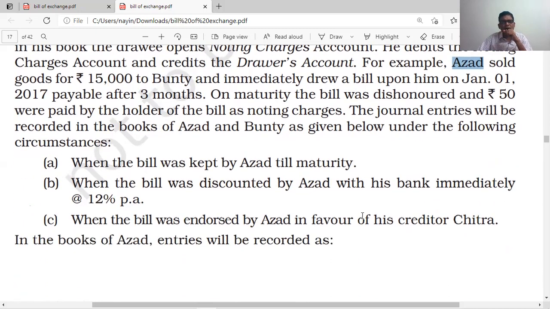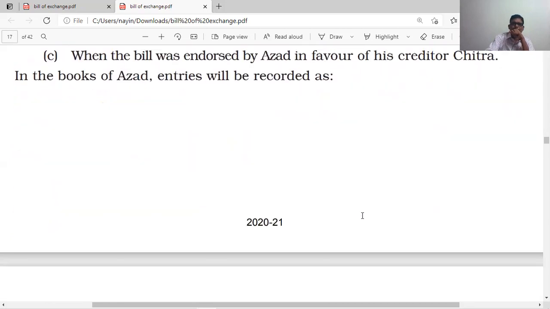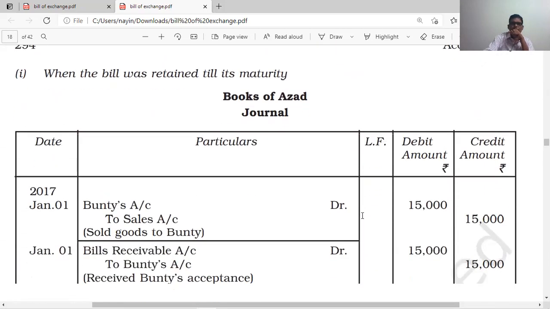First, the bill was kept by Ajad till maturity, that is, the drawer keeps the bill with him and it is dishonored with noting charges. Second, the bill is discounted by Ajad at 12% per annum for 3 months and is dishonored with noting charges of 50. Third, the bill was endorsed by Ajad, but it is dishonored. So there are three cases. We start with the first one.